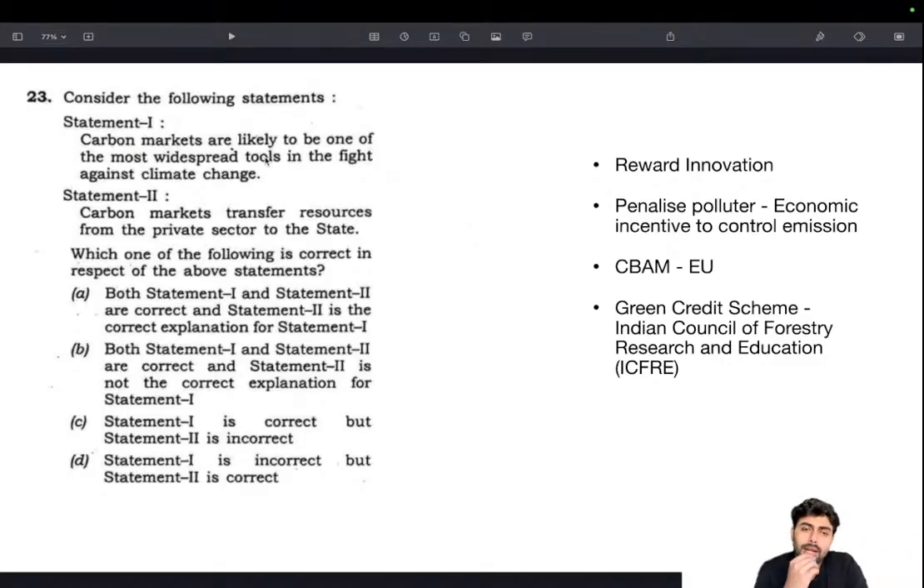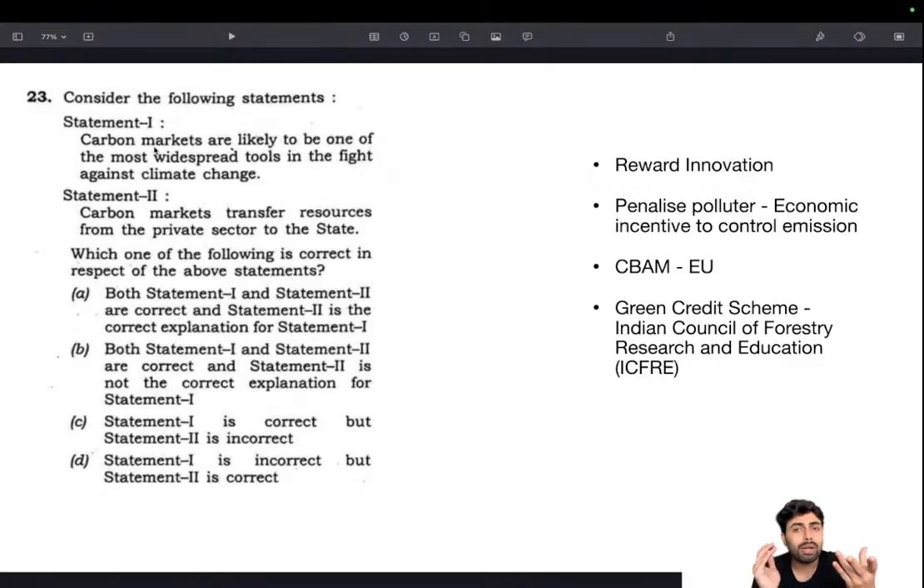So carbon markets are likely to be one of the most widespread tools in the fight against climate change. This is very true, because carbon markets are really efficient tools, because they penalize the polluter as well as reward innovation, or reward those who are emitting less. So that's a very good tool. Yes, of course, we have been doing carbon trading and all sorts of carbon certificates. Those have been very popular and very effective in the fight against climate change, because they economically incentivize reduction of emissions.